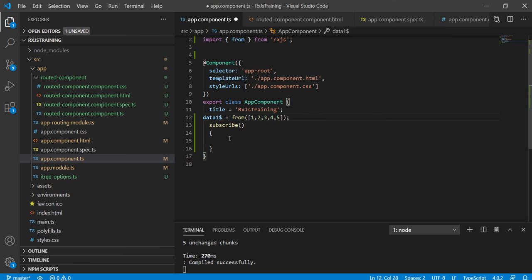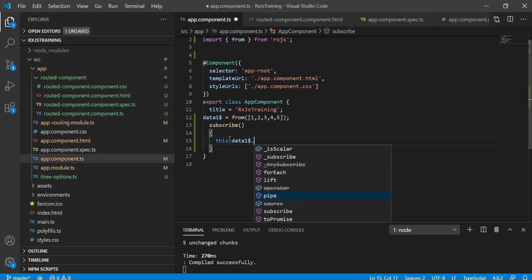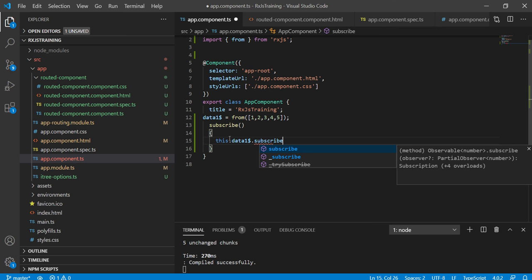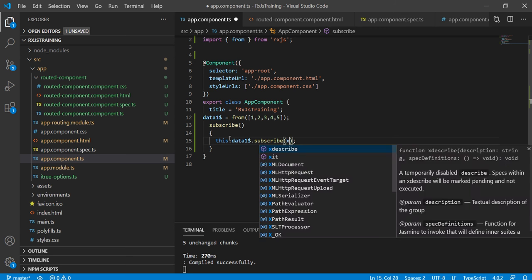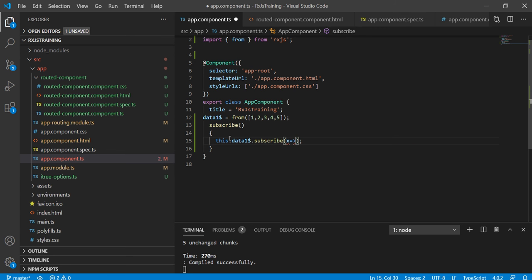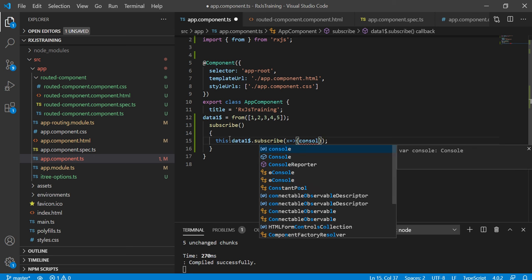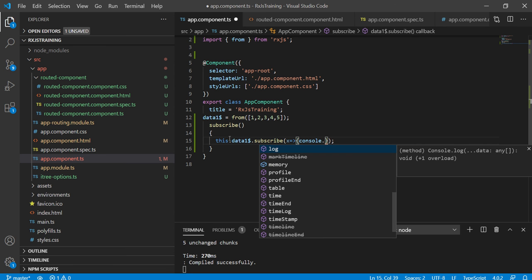Let me subscribe to this first. Here I am writing the first next notification callback.